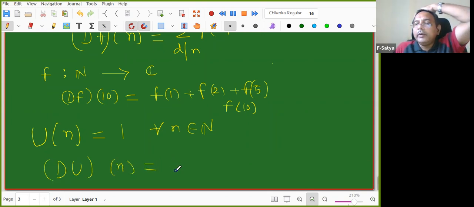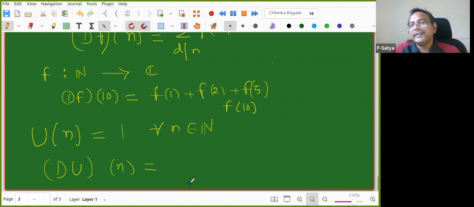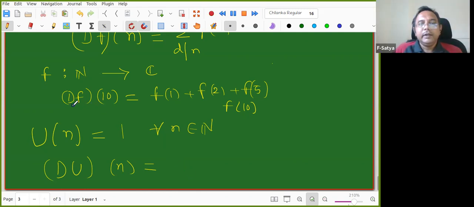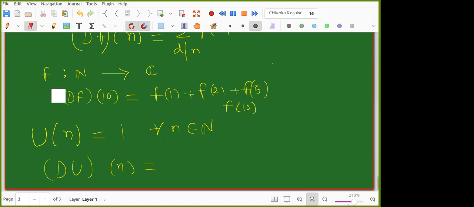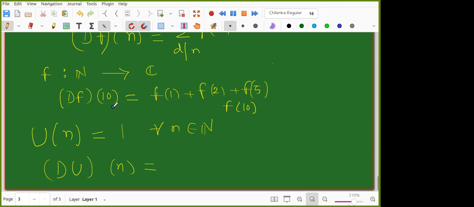Take your time, no need to answer immediately. Think about it. Santosh, is the question clear to you? Sir, is it f of n plus f of n, n times? No, see, d mu of n. I told you df of 10: what are the divisors of 10? Divisors of 10 are 1, 2, 5, 10.